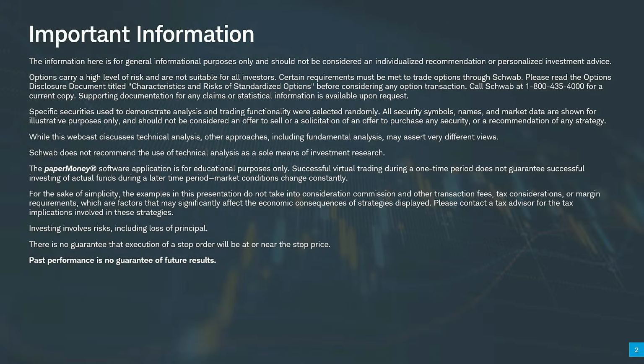Now, we're going to use technical analysis. In fact, the name of this particular webcast is Getting Started with Technical Analysis. And that's only one way to look at the market. There are others. Technical analysis is one, fundamental analysis, probability analysis, and other means of evaluating the market. But here's the thing. All of those are theoretical in nature. None of those are guarantees. And to rely solely on one particular type of analysis might be leaving out some other information. So our focus today is going to be technical analysis, but that does not discount nor invalidate fundamental analysis or any other way of looking at the market.